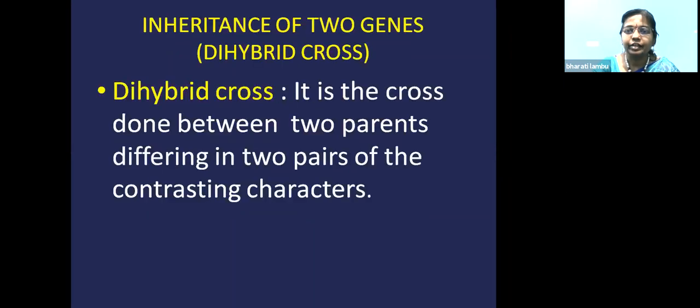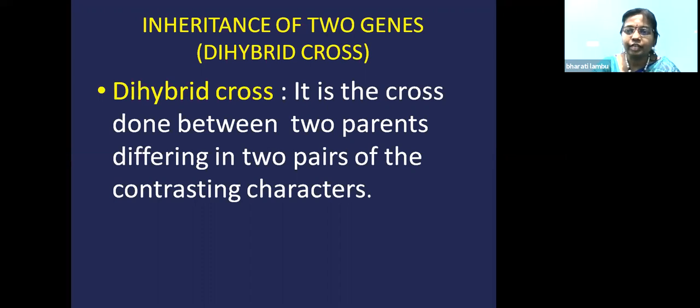While entering into this, we'll first discuss what a dihybrid cross is. In monohybrid cross, we took only one pair of contrasting characters. We saw the example of tall and dwarf plants and crossed them. In dihybrid cross, we'll take two pairs of contrasting characters together. You know that Mendel took seven pairs of contrasting characters for his experiments, but while crossing, he took only one pair at a time. That was the secret of his success. Later on, he did the dihybrid cross also, and he gave some laws. So we'll see what laws they are.